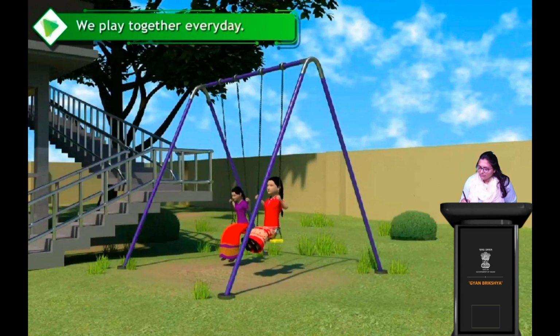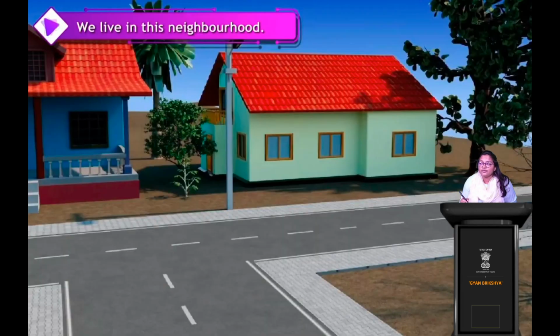Now, we live in this neighborhood. It's a beautiful neighborhood, right? Clean and neat. So we live in this neighborhood, right? Next, moving on.